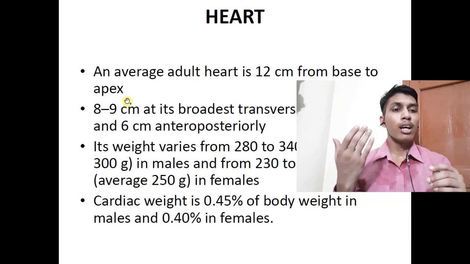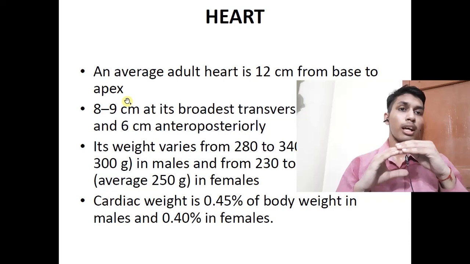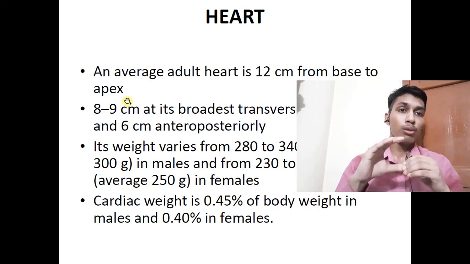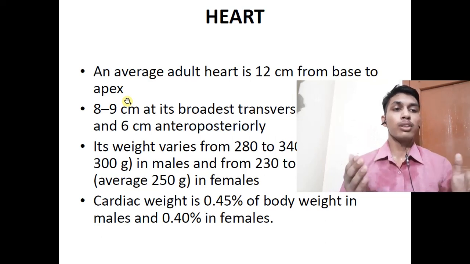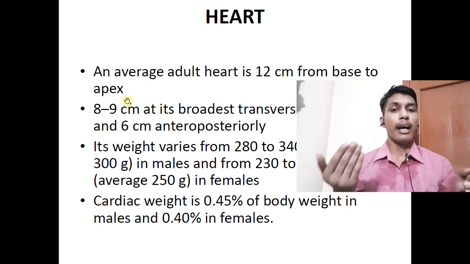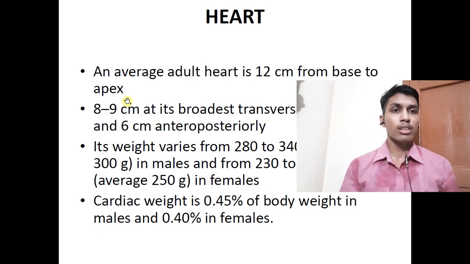In the case of the heart, the base actually lies at the top, the superior portion, and the apex is at the lower or inferior portion of the heart. The main concept about base and apex is that the base is the broader or flat portion, and the apex is the conical projection, or the blunted end. So this concept is applicable everywhere.